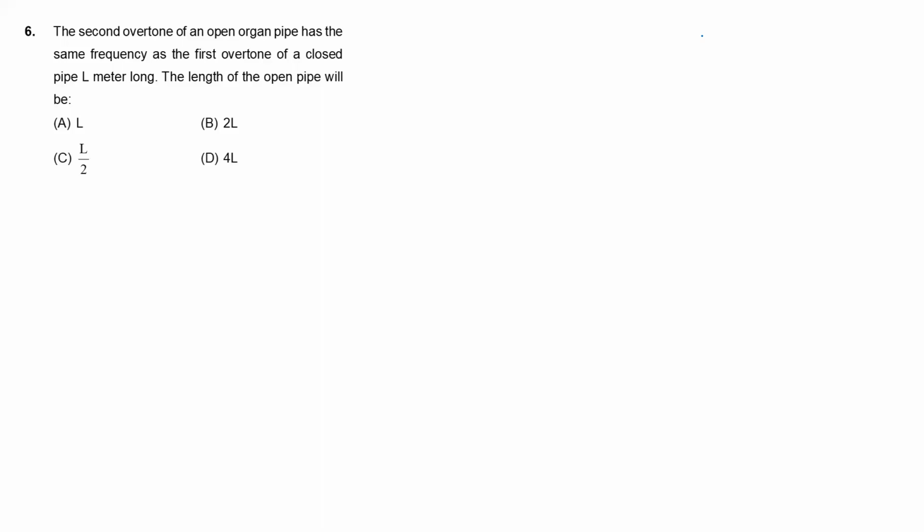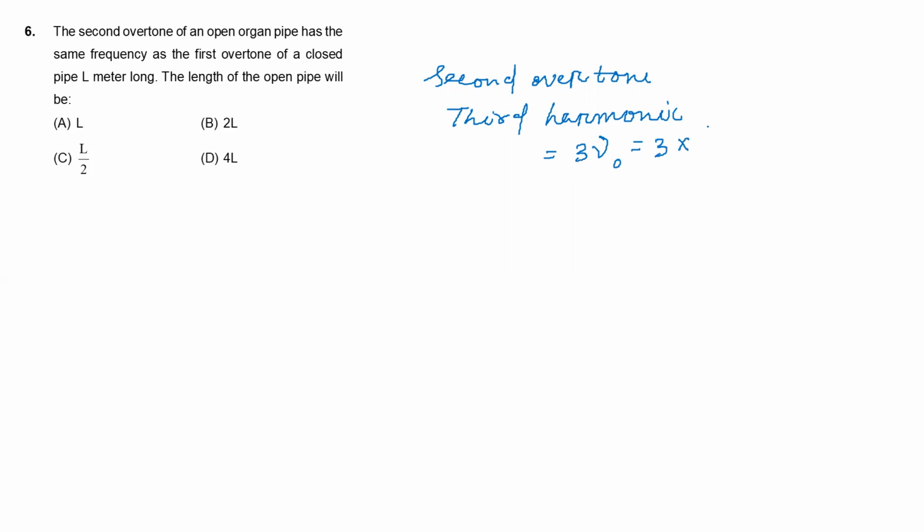The second overtone of an open organ pipe has the same frequency as the first overtone of a closed pipe, L meter long. The length of the open pipe will be how much? Second overtone of an organ pipe means the third harmonic. So the third harmonic means 3 nu naught, and the fundamental frequency is V by 2L dash.